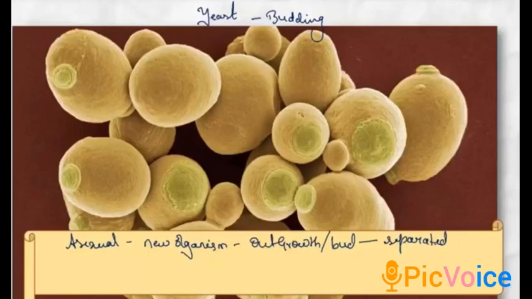First, a cytoplasmic outgrowth appears, then the nucleus of the parent cell divides and one of the nuclei moves into the bud. A constriction appears and cuts the cytoplasm of the bud from that of the parent. This is the newly formed bud, which may remain attached to the parent cell, or after some time it may detach and become independent as a new organism.